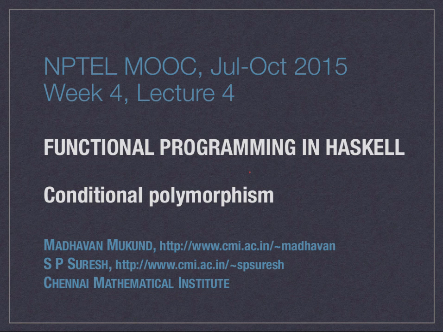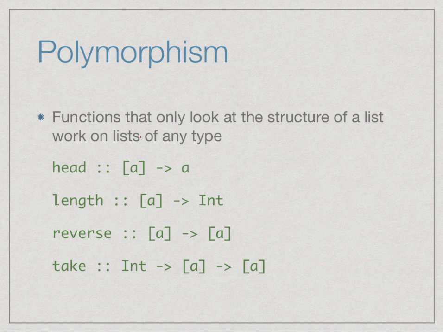Let's investigate polymorphism in Haskell a little more closely. What we have seen is that for functions that only look at the structure of a list, we can make them work on lists of any type. So for instance, the head function takes a list which is non-empty and removes the first element. It doesn't really care what the value of the first element is, it just returns it.